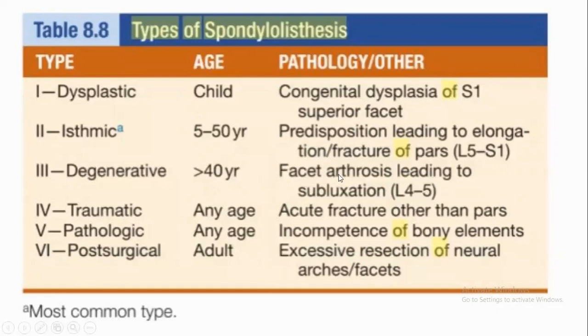Degenerative is more of facet joint osteoarthritis, and is seen more in those over 40 years. Traumatic pathology can occur at any age. Traumatic is again acute fracture of the pars. Pathologic is incompetence, that is infection, tumors, and metabolic disease. Post surgical is excessive resection of posterior arches, that is pedicles and lamina. Excessive resection will cause spondylolisthesis. That is post surgical. So totally 6 types.